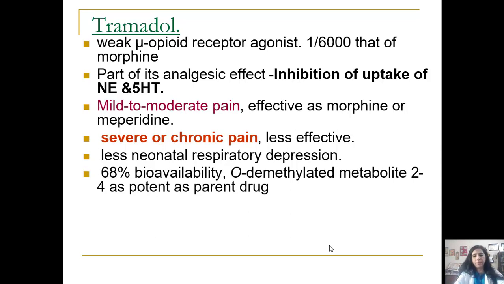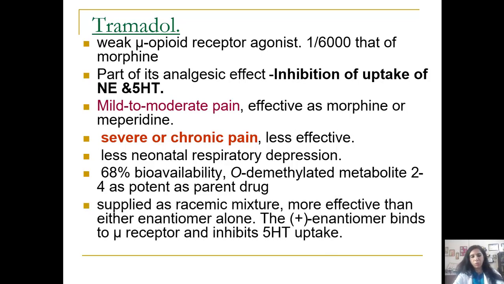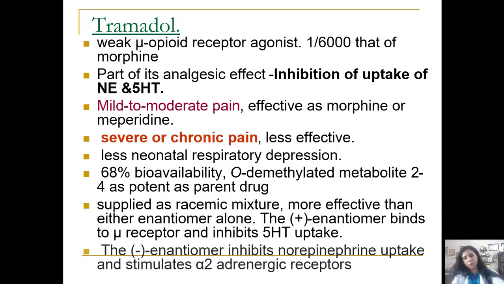It has a good bioavailability, and it has an active methylated metabolite, which is as potent as the parent drug, and it is supplied as a racemic mixture, more effective than either enantiomer alone. The plus enantiomer binds to the mu receptor, causes mu agonism, and inhibits the 5-HT reuptake, and the other enantiomer inhibits the norepinephrine reuptake and stimulates the alpha-2 adrenergic receptors.